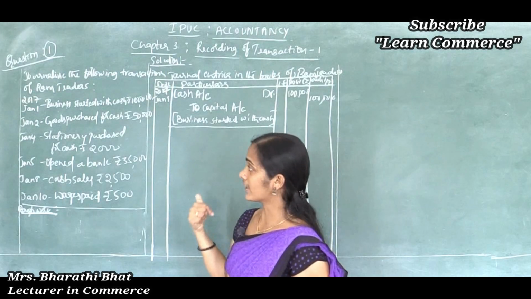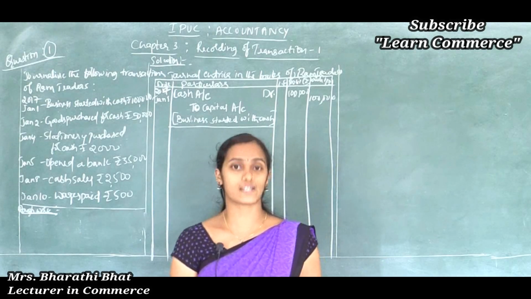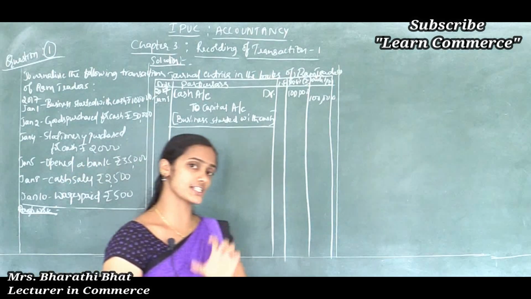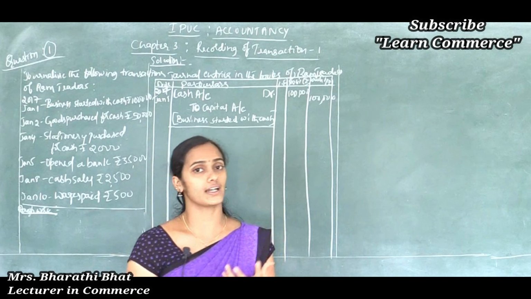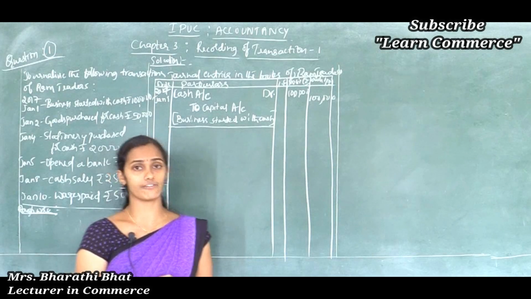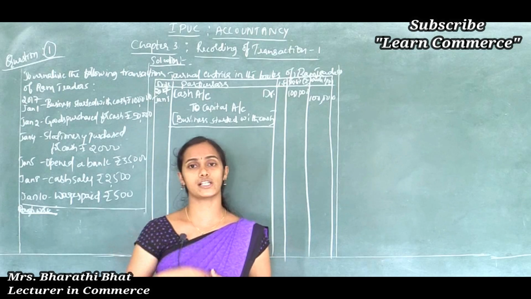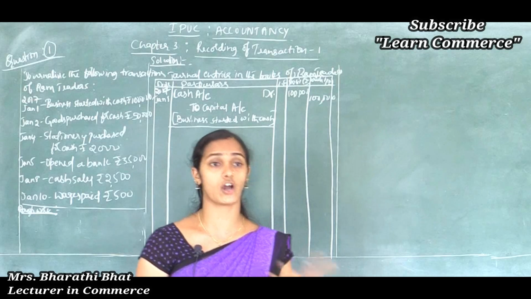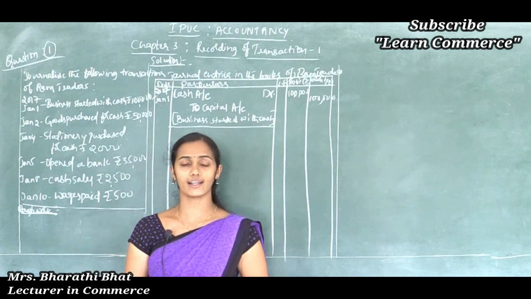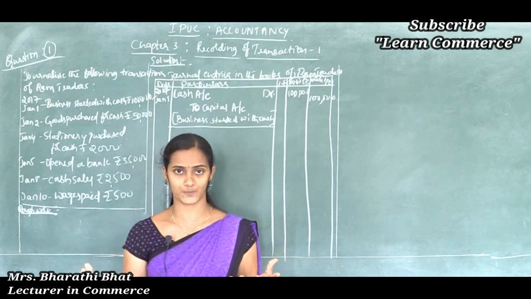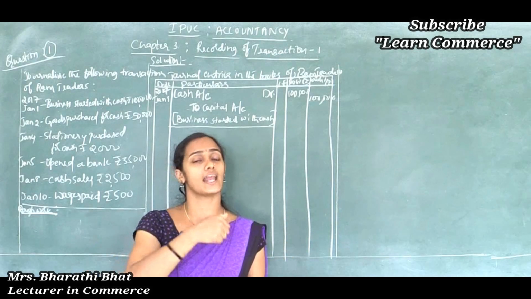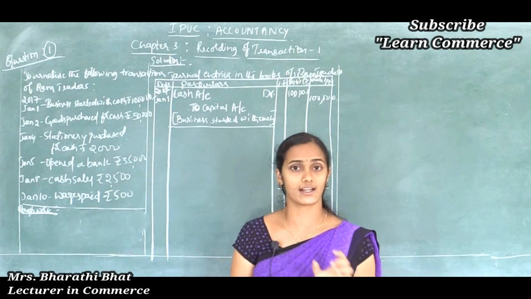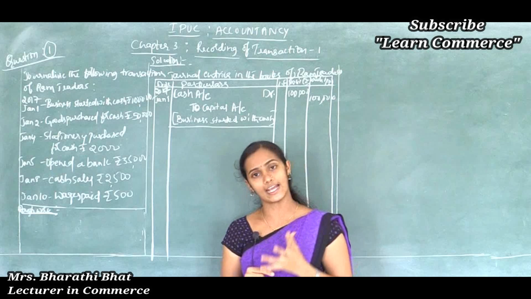So here we can consider this goods as purchases only. Purchases come under the expenses account. Say for example, stationery purchased, postal stamp purchased, newspaper purchased, or any other item purchased, raw material purchased. These are all considered as expenses. Yes, many are saying that these are expenses. Of course, correct. So purchases are considered as expenses.